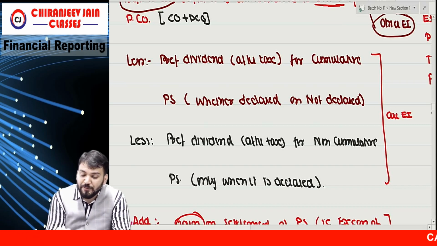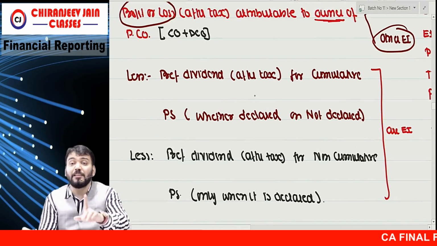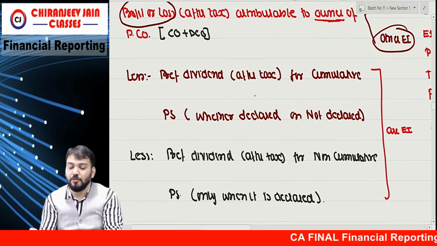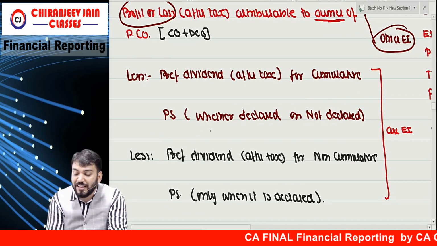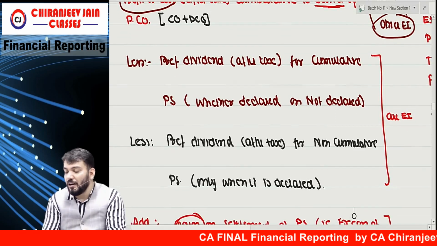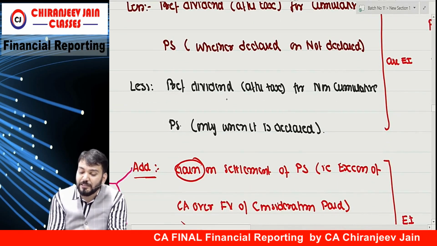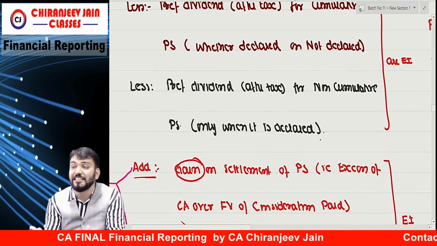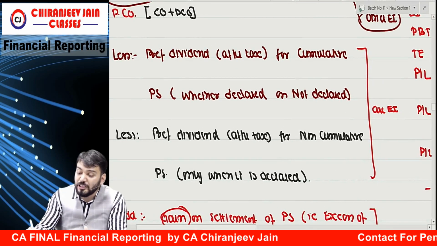Therefore I have written preference dividend after tax. After tax means after CDT. So CDT will also be included. For cumulative preference, whether declared or not declared. Less preference dividend after tax for non-cumulative preference only when it is declared. But which preference shares?